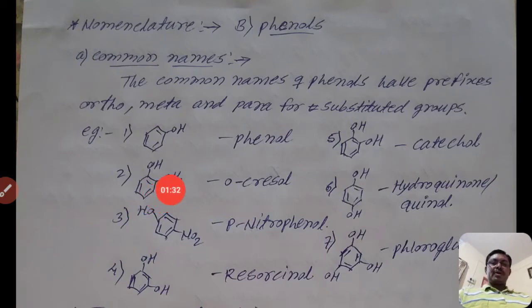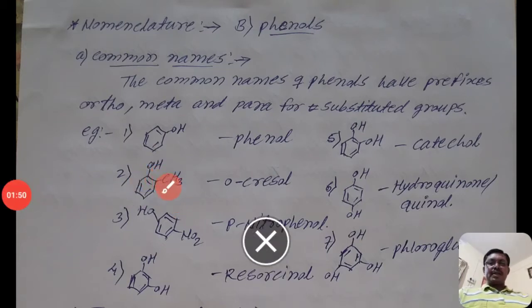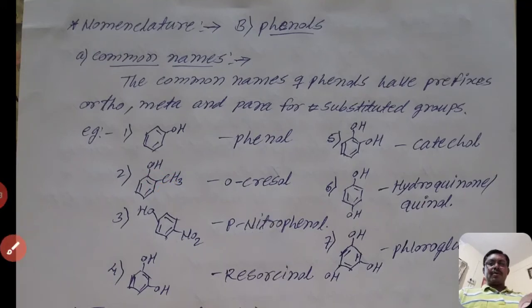In phenol, there is also one more substituent. That means the second hydrogen of the benzene ring is substituted by another group. That group is a methyl group. The position on the benzene ring where the CH3 is attached is known as 2, then 3, and the last one is 4. First position the hydroxyl group, second position the CH3 group, then third, fourth, fifth, sixth, like that.